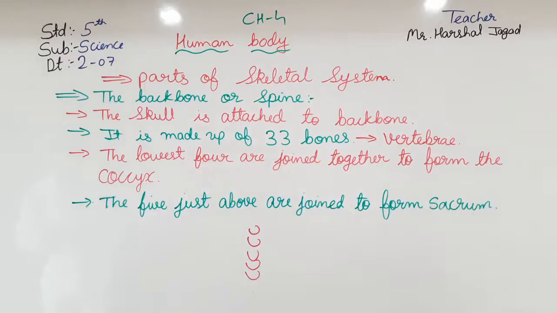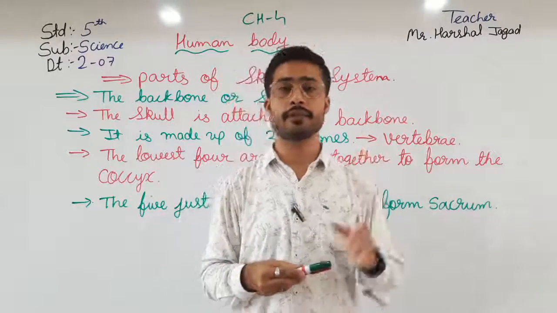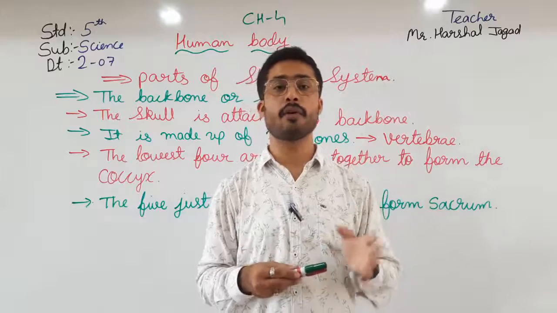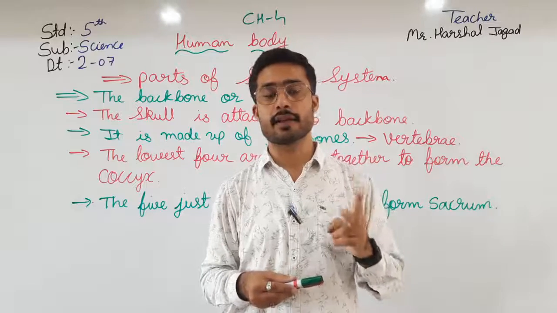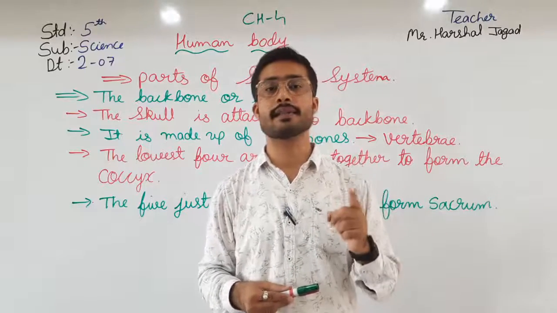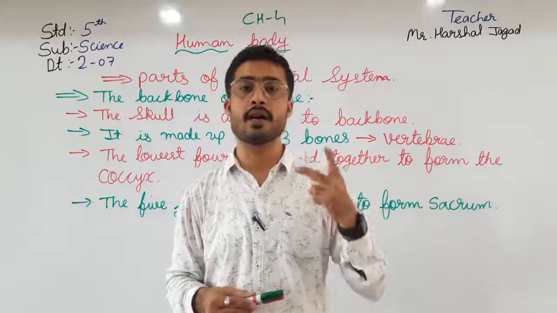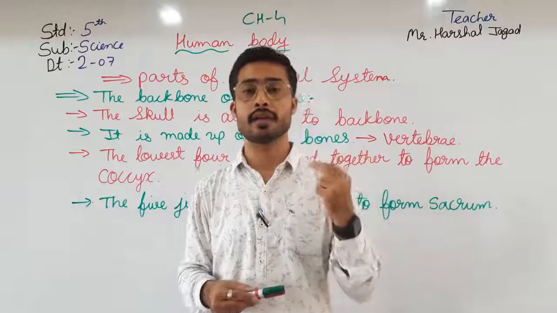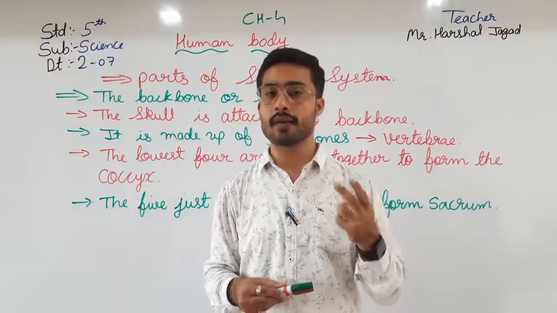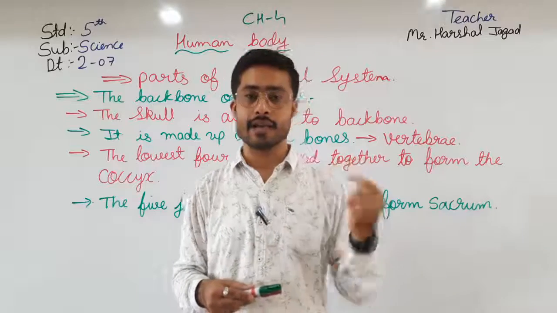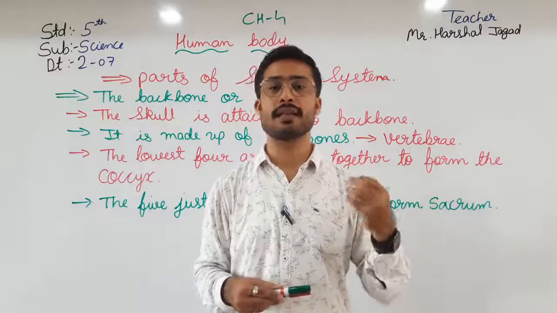let us revise what we have seen in this video. In the very first, we saw that the human body is made up of many organs, internal and external. The organs inside our body are known as internal organs, and the organs outside our body are known as external organs. Internal organs are the heart, lungs, kidney, liver and so on. External organs are eyes, nose, mouth, tongue, ears.